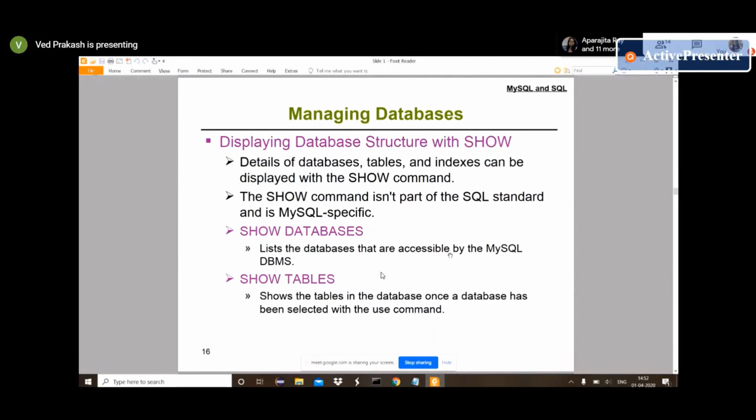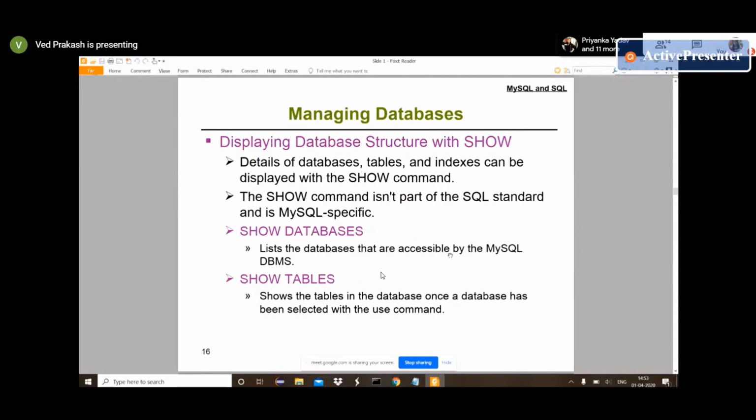You created one test database, one registration database, one appointment database, one visit database, a CC database. So if you have to get the list of all databases, you will use SHOW DATABASES.